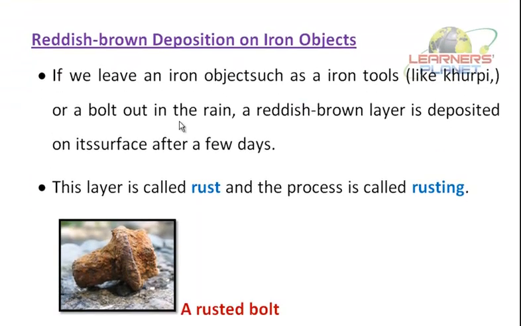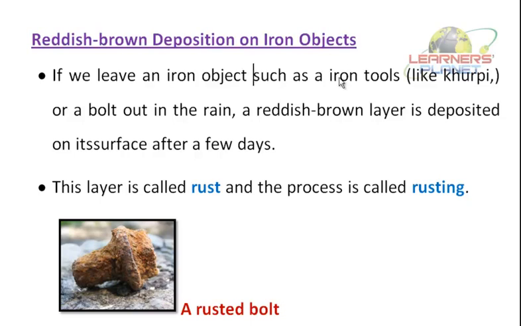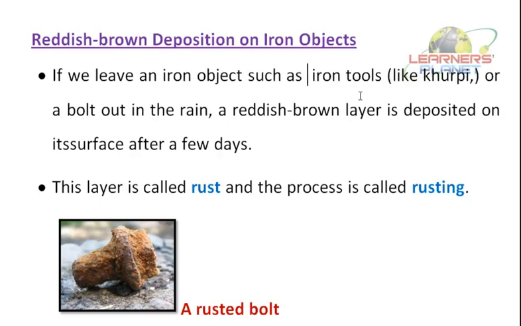Now, here is one example, students. Reddish brown deposition on iron objects. You must have seen iron tools. Now what happens if we leave an iron object such as iron tools like spade, or this is bolt, or khurpi, what you call in Hindi, right?